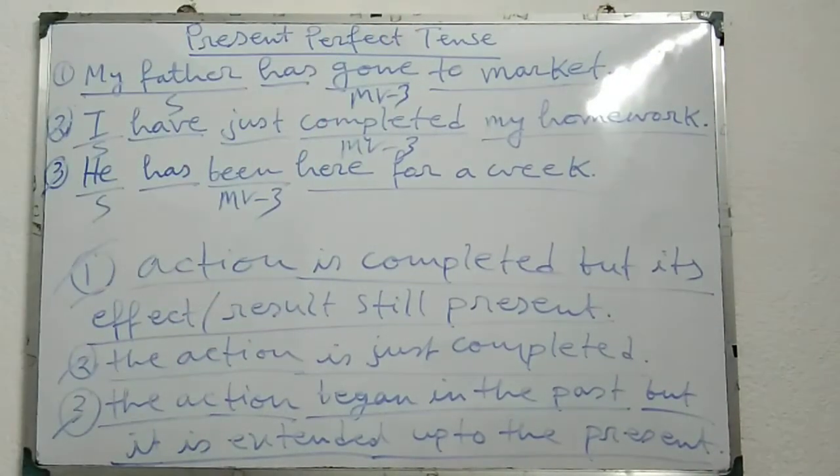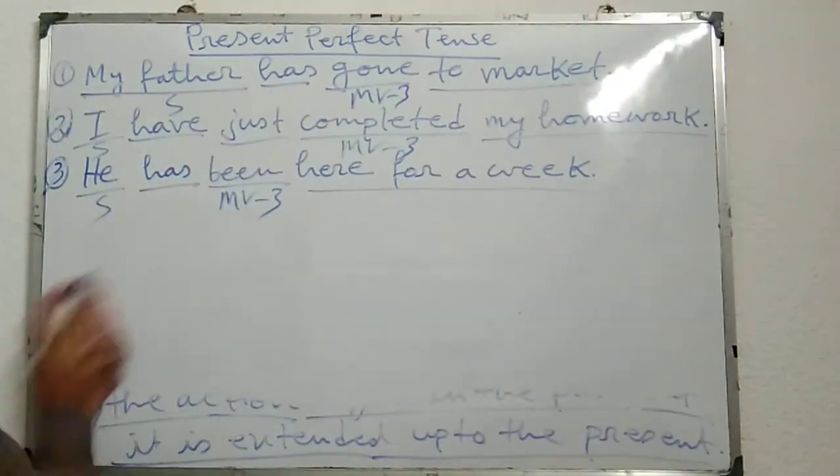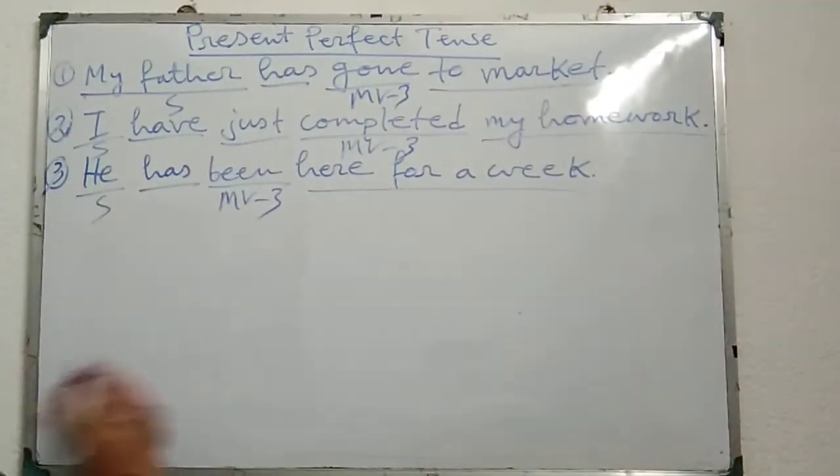And also note the sentence structure of present perfect tense. What is the sentence structure?